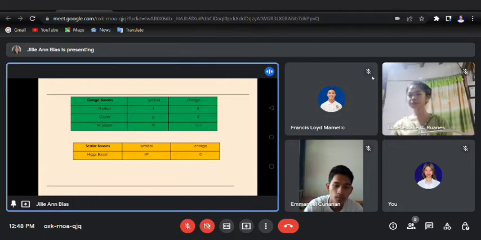Okay, so that's for our first topic, mainly about the elementary particles. Now we will proceed to the value. Before that, do you guys have any additional ideas or clarification about the discussed topic?